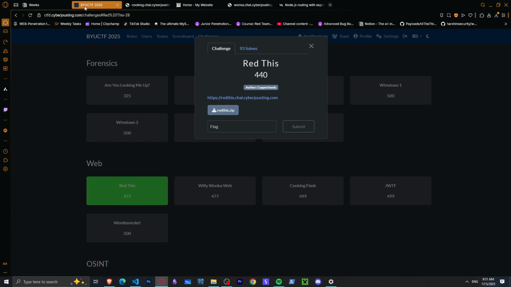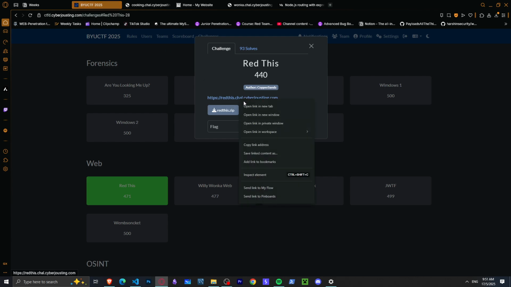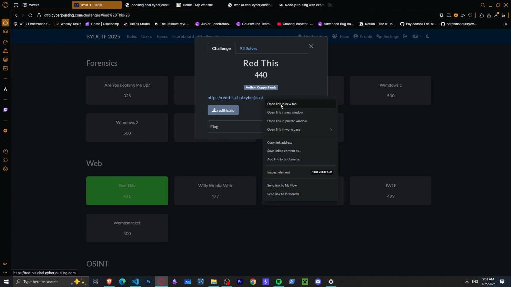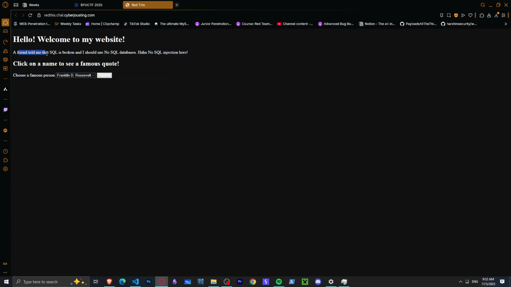This is from BYUCTF. It's a CTF I found, so I decided to join. I'm pretty late to it, but I solved this challenge. I will show you how right now. A friend told me that SQL is broken and I should use NoSQL databases. Haha, NoSQL injection right here.